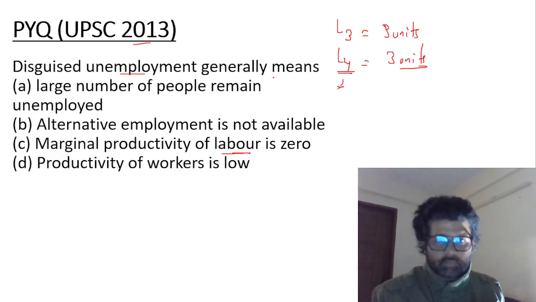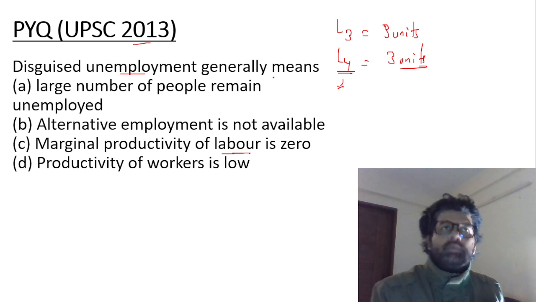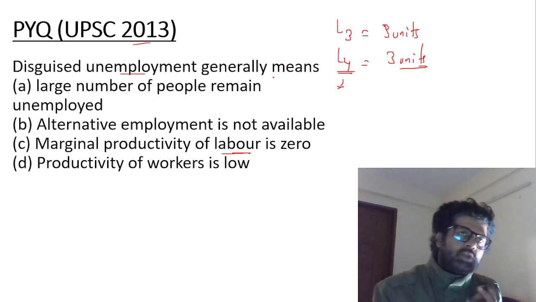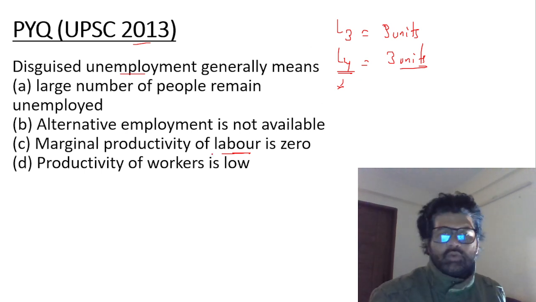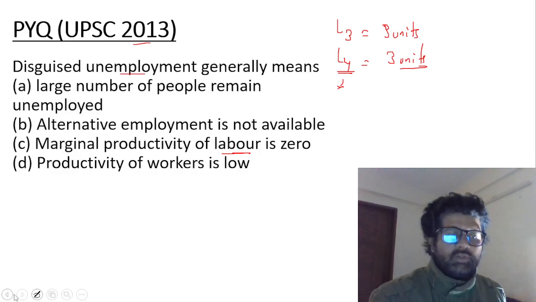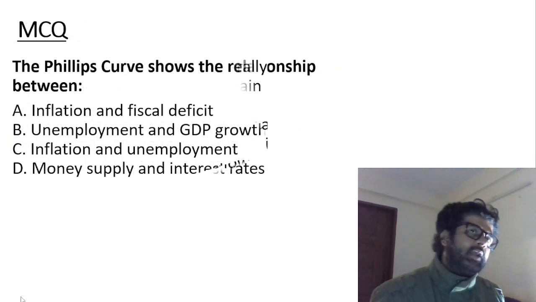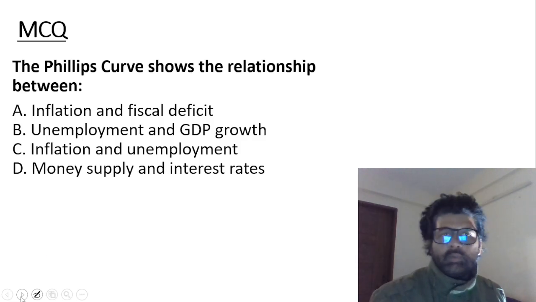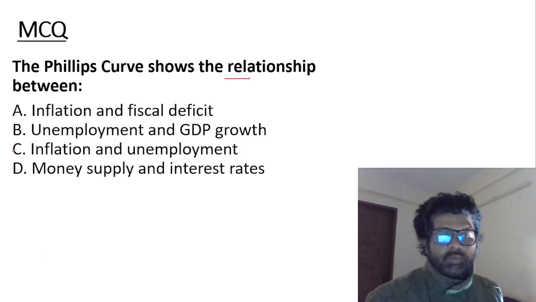Disguised means hidden. It may feel like you're doing some work, but actually you're not. Same units are being produced. So the marginal productivity of the fourth labor is zero. C is the answer. Revise all these: unemployment, disguised unemployment, structural, cyclical unemployment, and all. Phillips curve shows the relationship between inflation and unemployment.